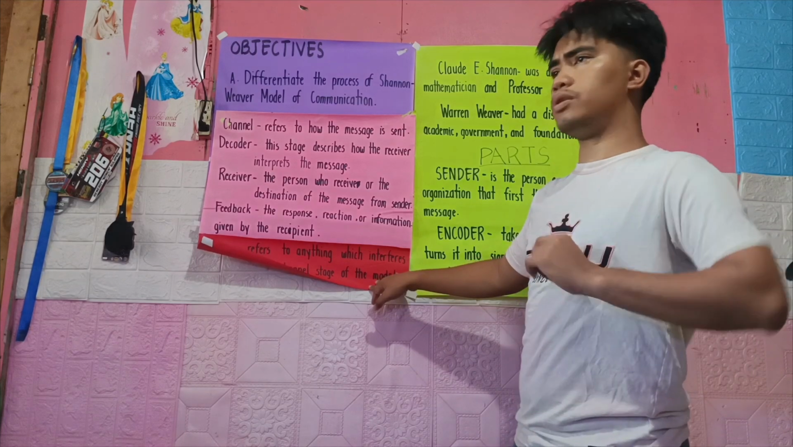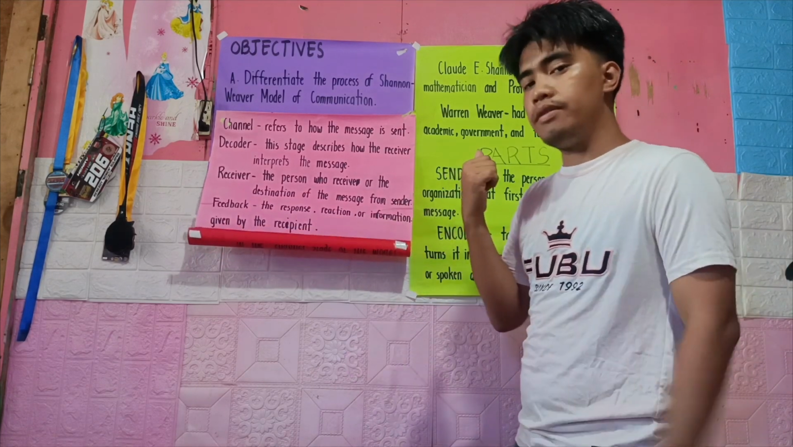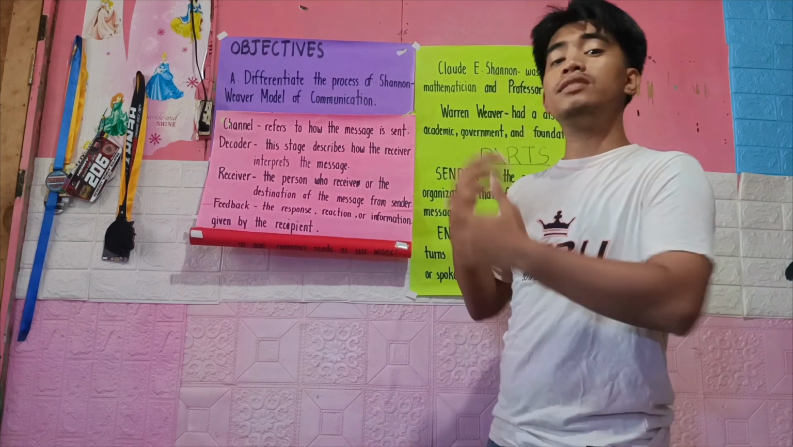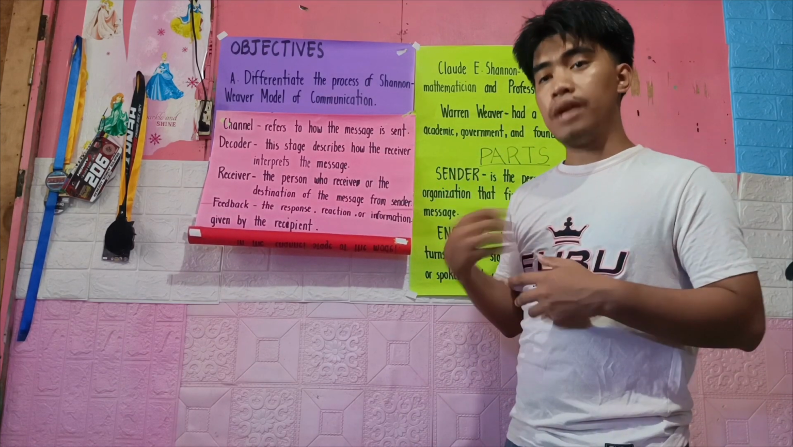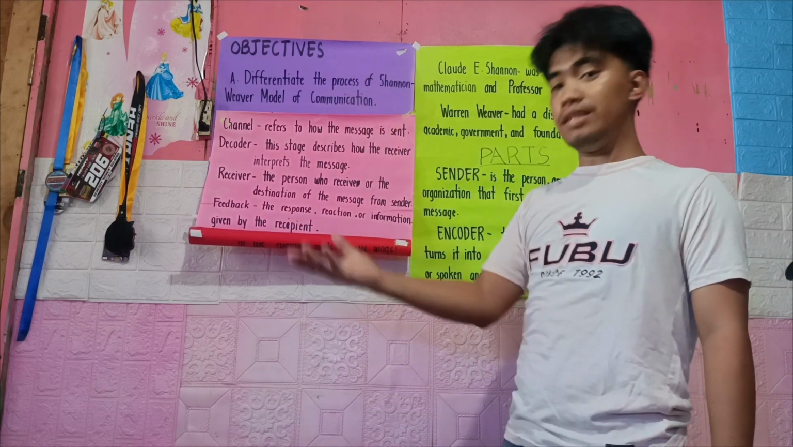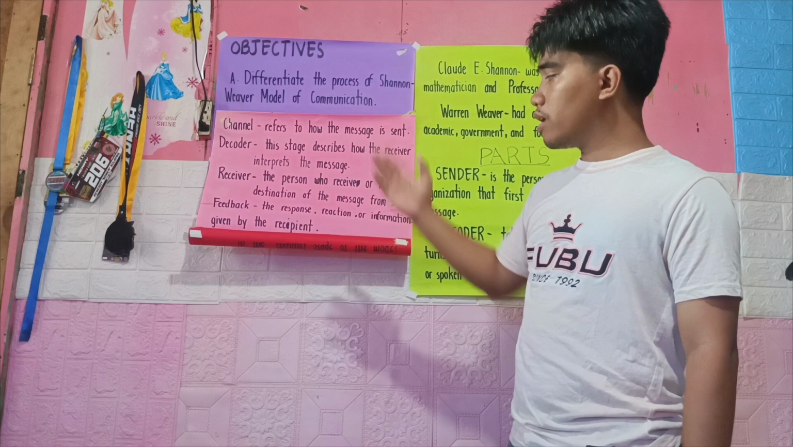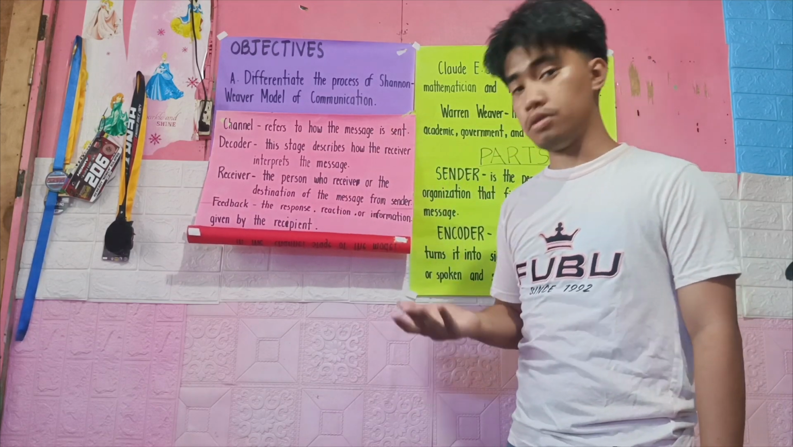So say for example, I'm calling my friend again. "Hi friend, how are you today?" So that is the message. I am the sender. And then my friend replies, "I am good, how about you?" So that is his feedback. That is the response of my friend to my question, how are you today?